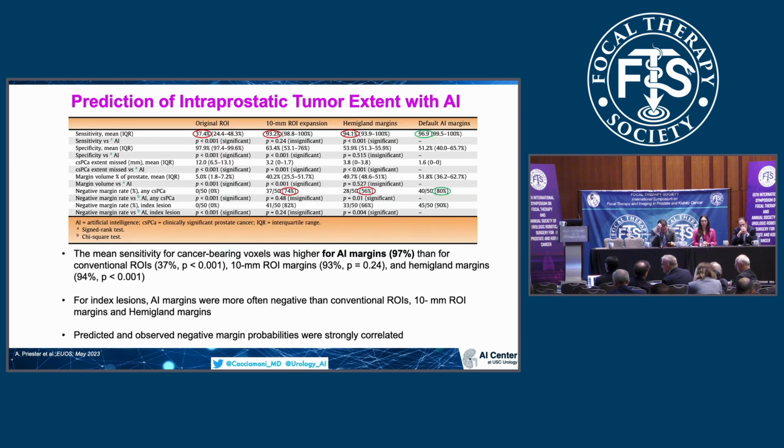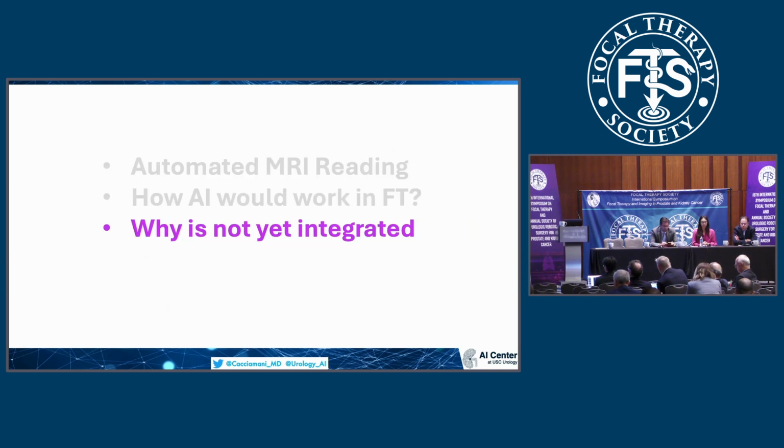And again, as you can see here, the mean sensitivity for cancer-bearing voxel was higher for AI margins, 97%, compared with the conventional region of interest, that was 37%. And again, the negative margin rate went from 74% to 80%. Again, those data are extremely good and promising, but require being validated externally.